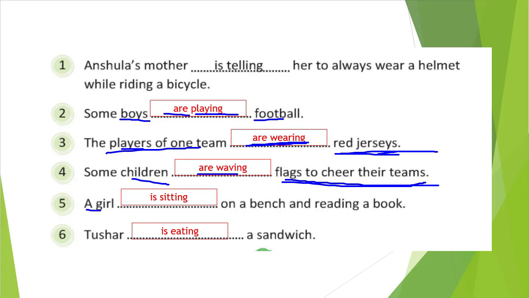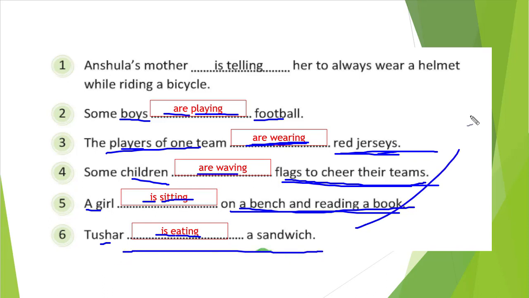A girl, blank space on a bench and reading a book, right? I have shown that image also. So you can sit on the bench, so that is the proper word we will select. A girl, that is single, so we will write is, and sit with ing, that is sitting on a bench and reading a book. And Tushar, blank space, a sandwich. A sandwich you can eat, so eat is there. Tushar is a single person, so we'll write is, and eat with ing, that is eating. So Tushar is eating a sandwich, that is the correct answer, right?